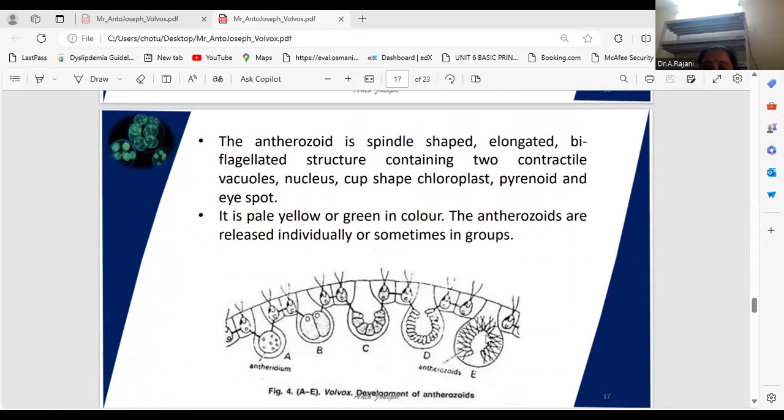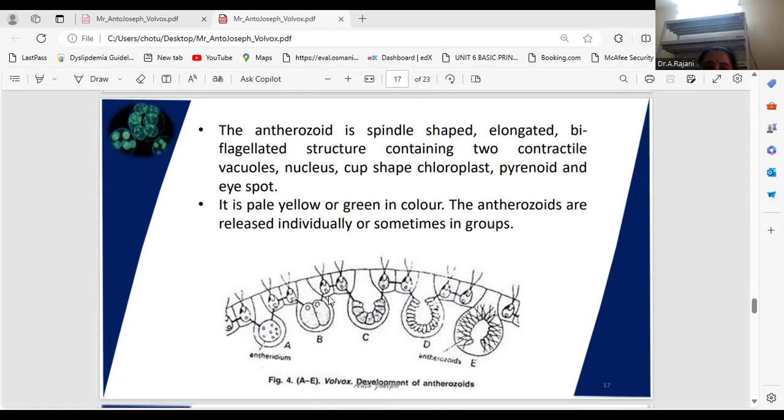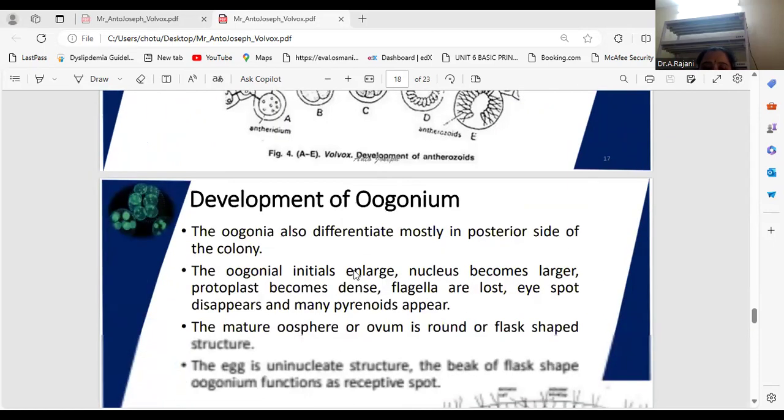Each antheridium is theoretically biflagellate, narrow, fusiform, elongated, or colonial in shape, and possesses a single nucleus and a cup-shaped chloroplast. The mature anthrozoid is yellow-green or yellowish in color. This is the development of the antheridium.